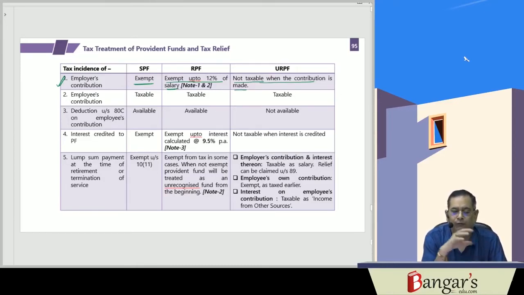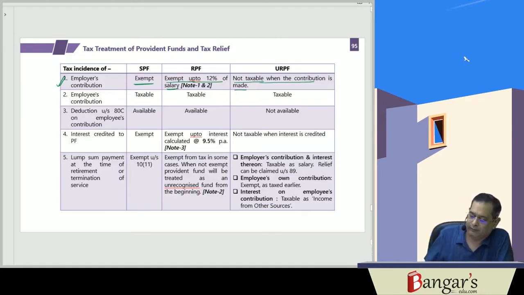Then what about the interest which is credited to the provident fund? In case of statutory provident fund, the same is exempt from tax. In case of recognized provident fund, the interest which is credited is exempt up to 9.5% per annum. In excess, the amount will be taxable.